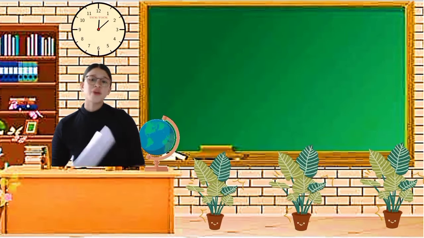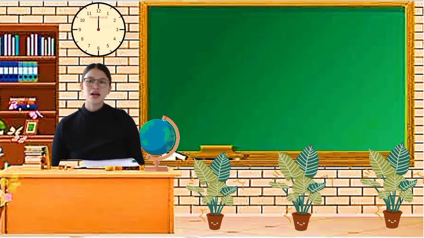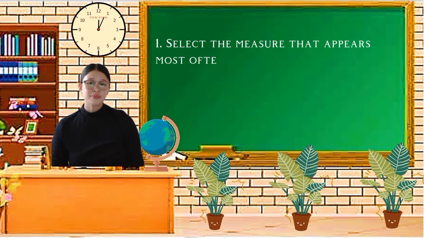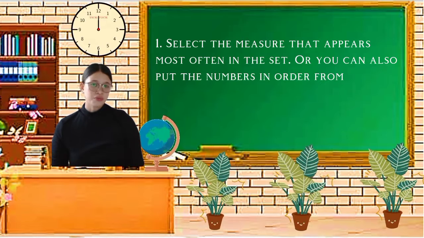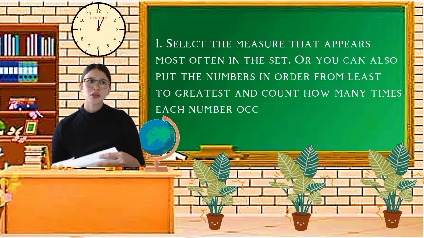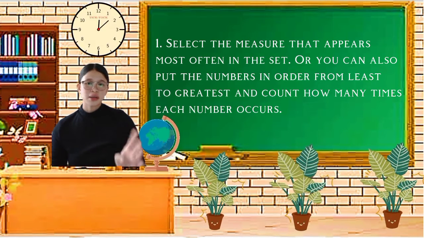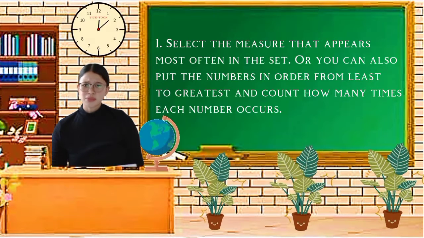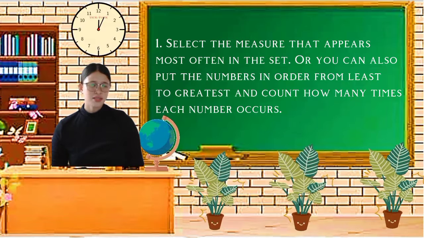Okay, so for us to find the mode in a set, let's first select the measure, the number that occurs most often. Also, you can arrange the numbers from least to greatest and count how many times each number occurs. In that way, it's the easiest and fastest way to find those numbers.